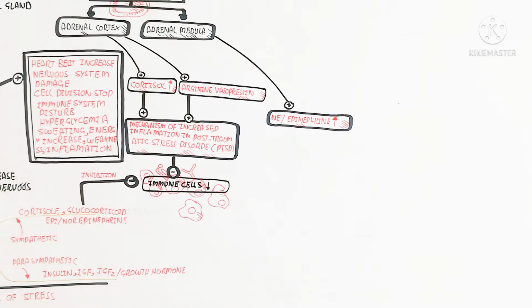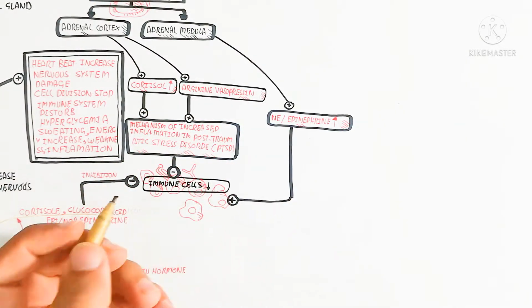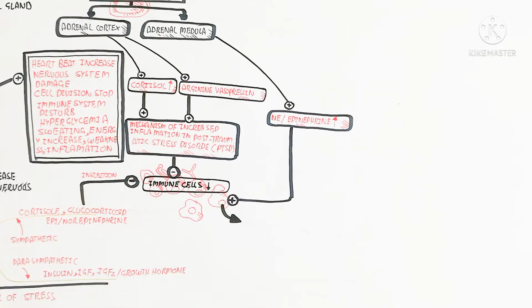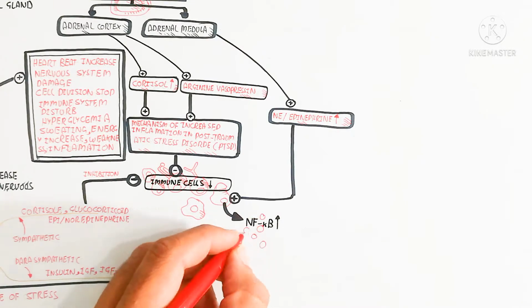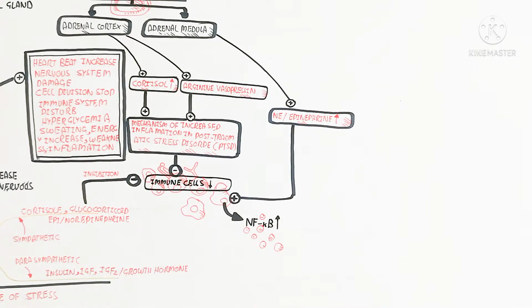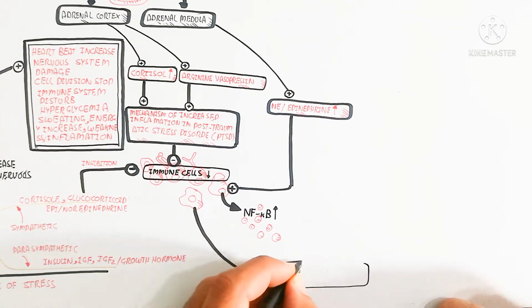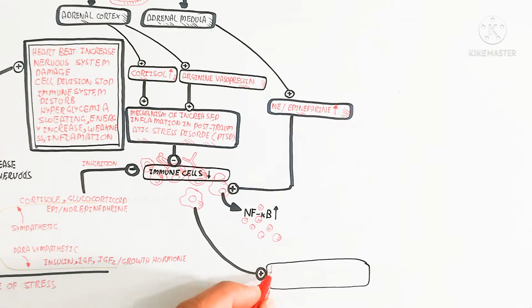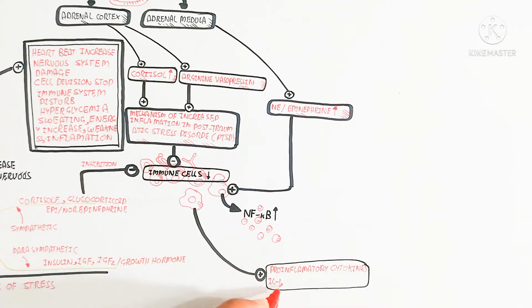And the increase of norepinephrine and epinephrine will stimulate the production of nuclear factor kappa B. And in this way, the pro-inflammatory cytokines interleukin 1, interleukin 6, and tumor necrosis factor alpha are produced. These all three things lead to an increase in pro-inflammatory cytokines. These are the pro-inflammatory cytokine mediators.